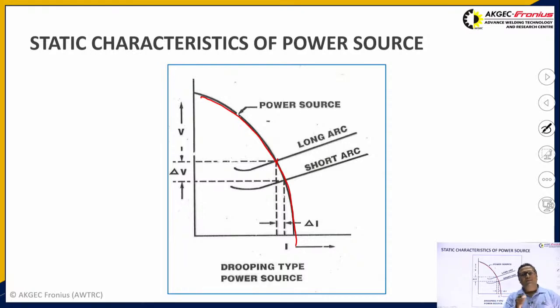That's why the arc length always fluctuates, which causes fluctuation of voltage. The power source automatically accommodates this with its drooping characteristic, so there is very little change in current. Due to this, we generally obtain a very good weld profile, which can be used in a variety of applications.